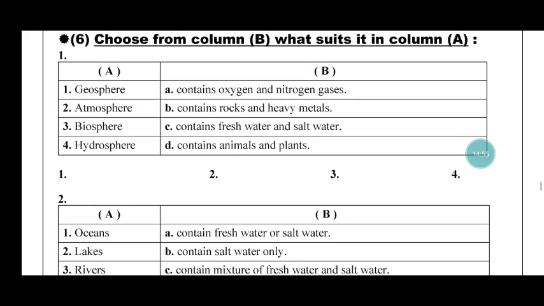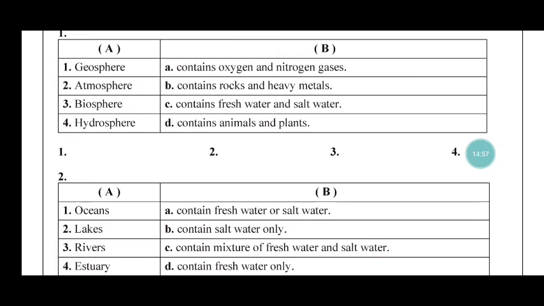Okay, let's choose. Number one, geosphere. Geosphere contains rocks and heavy metals. So, number one, letter B. Number two, atmosphere. Atmosphere contains oxygen and nitrogen gas. So, letter A. Number three, biosphere. Biosphere contains animals and plants. Letter D. Number four, hydrosphere. Of course, contains fresh water and salt water. Letter C.